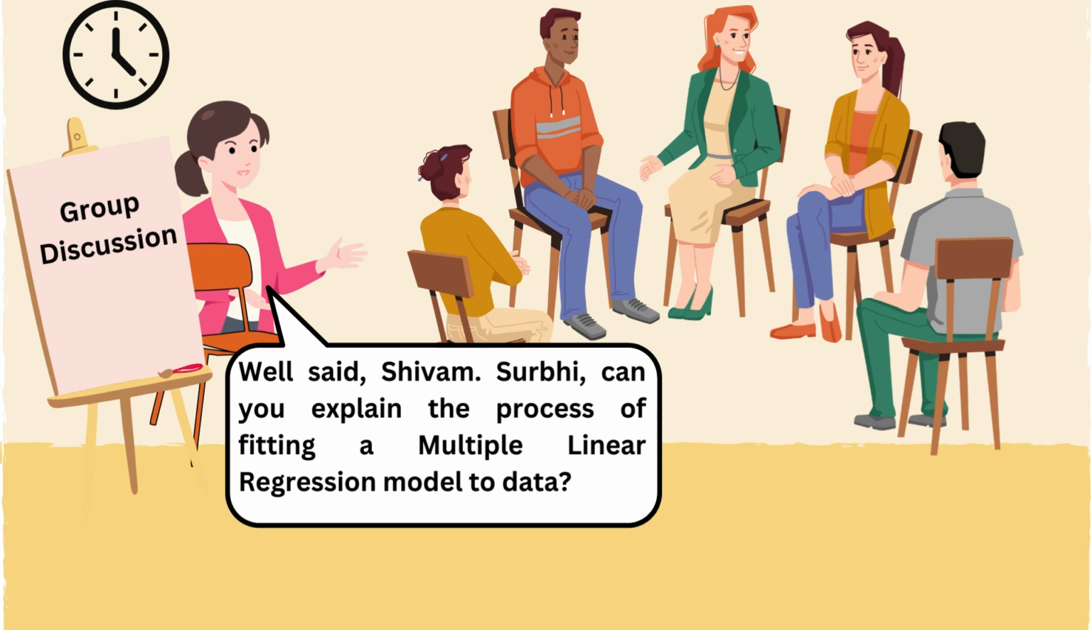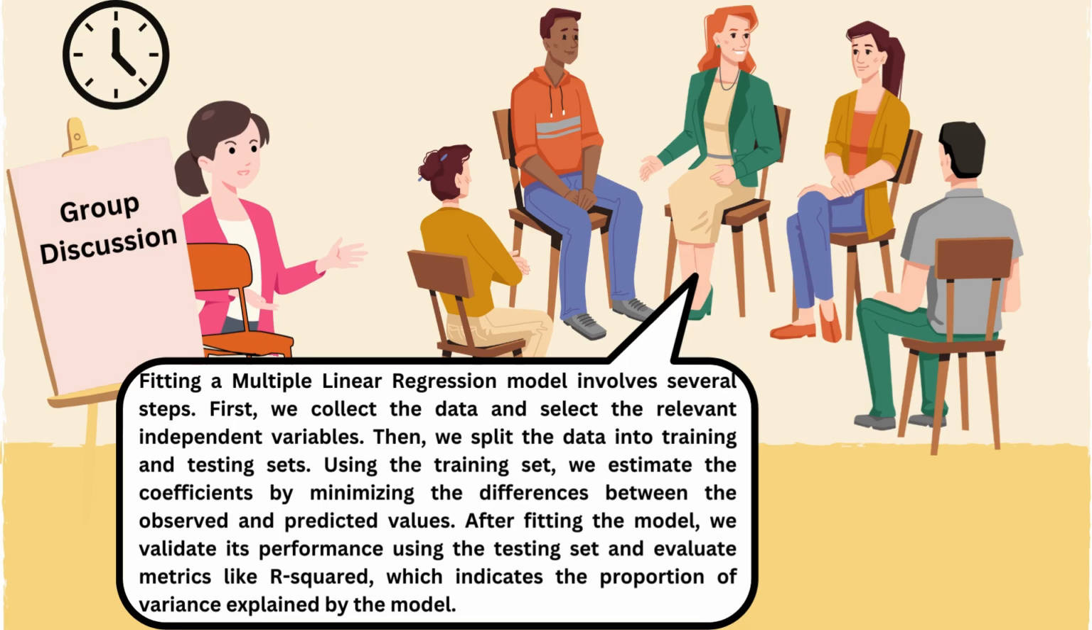Well said, Shivam. Surbhi, can you explain the process of fitting a multiple linear regression model to data? Sure, fitting a multiple linear regression model involves several steps. First, we collect the data and select the relevant independent variables. Then, we split the data into training and testing sets. Using the training set, we estimate the coefficients by minimizing the differences between the observed and predicted values. After fitting the model, we validate its performance using the testing set and evaluate metrics like R-squared, which indicates the proportion of variance explained by the model.